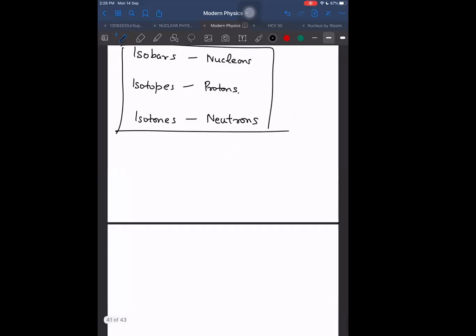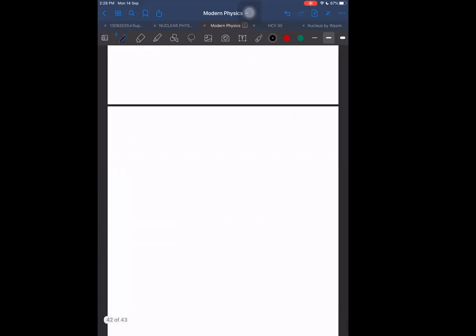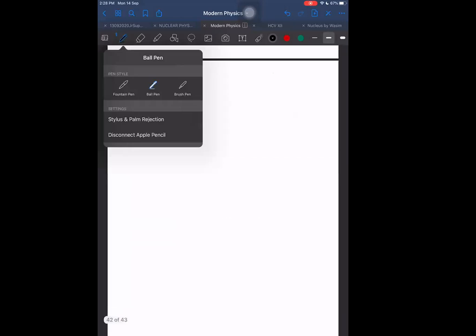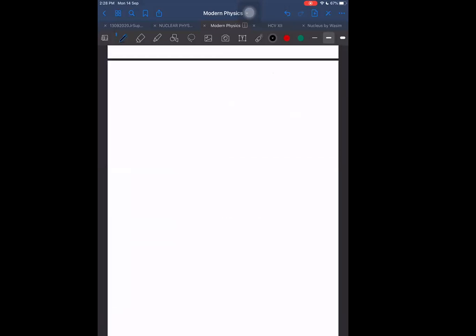So these three things we know, and then what happens in the nucleus? I will discuss a little about nuclear forces. Nuclear forces are very short range, which means they cannot exist up to infinity.